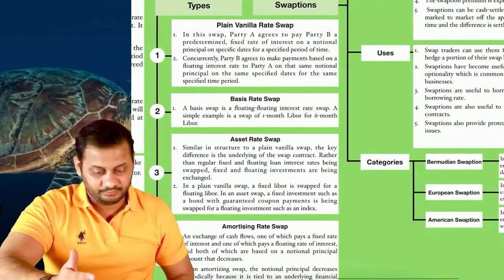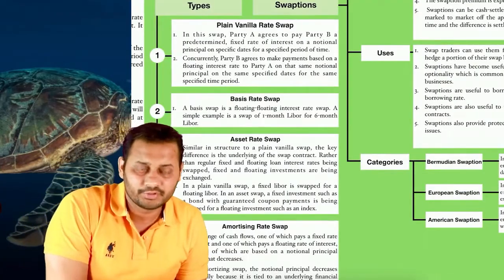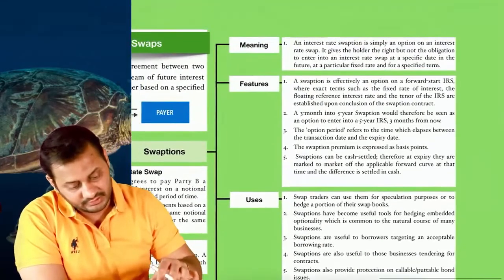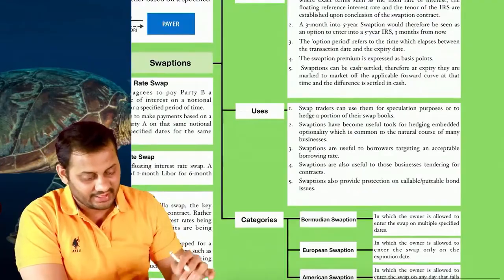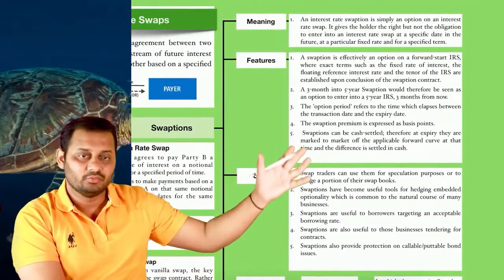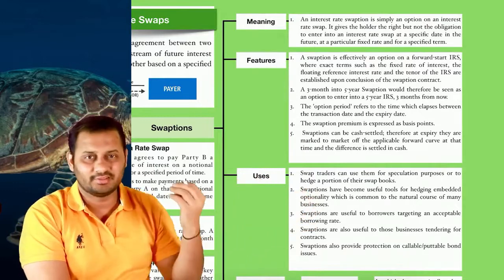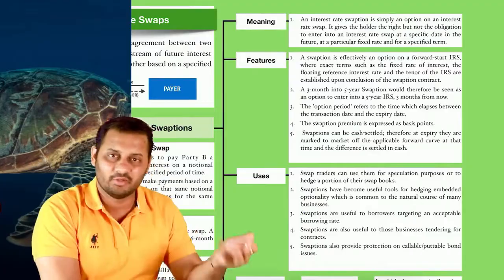There are 4 types of swaps. Before that, let's complete the swaption first. This is the meaning, features, users and categories. I am keeping these things for you. You can just read it and complete it. It just needs reading. Unless you read it, you are not going to get it no matter how much I explain.